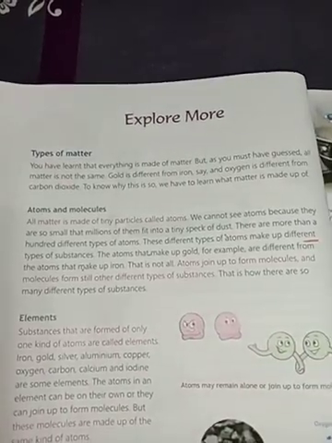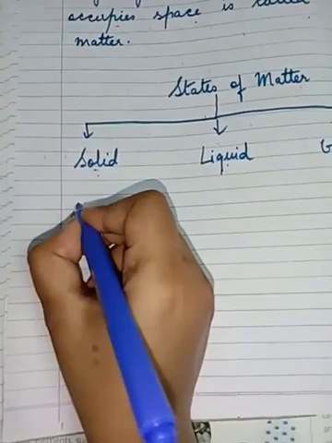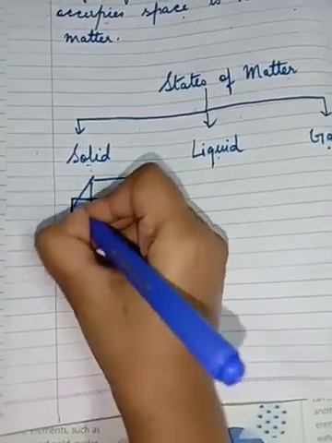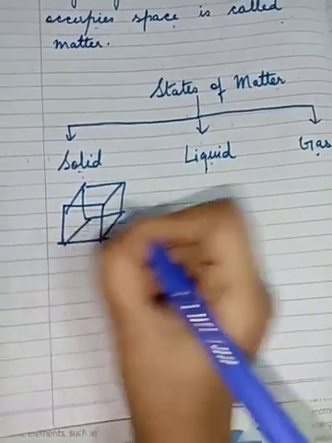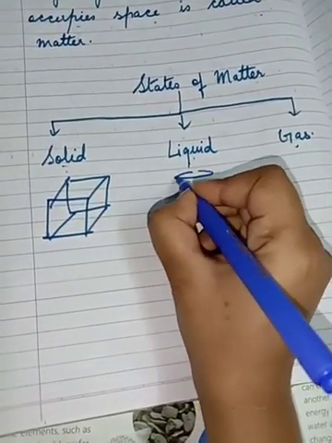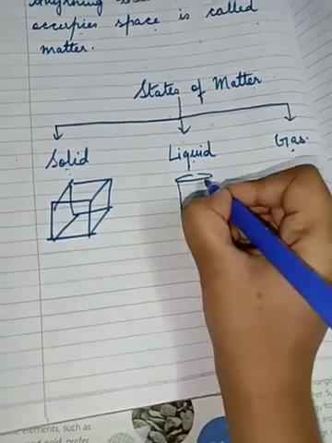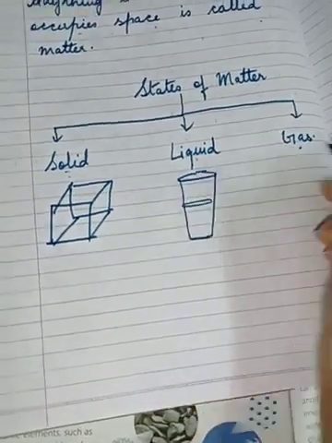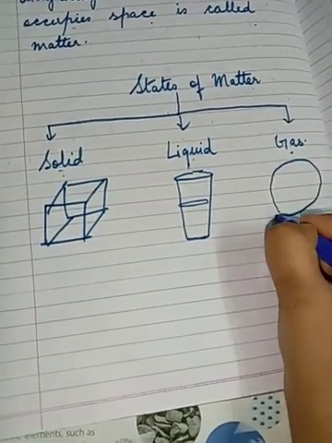Matter is made up of very tiny particles, whether it is solid, liquid, or gas.